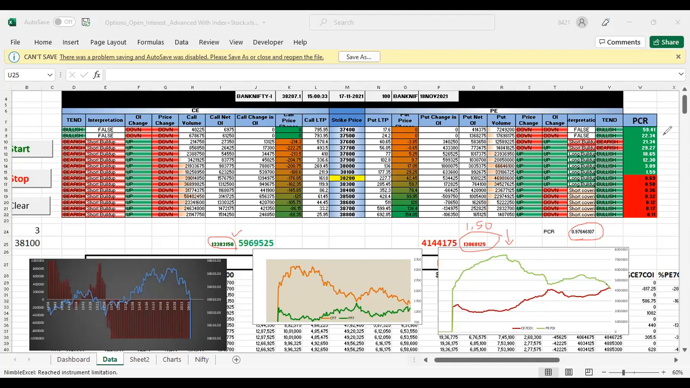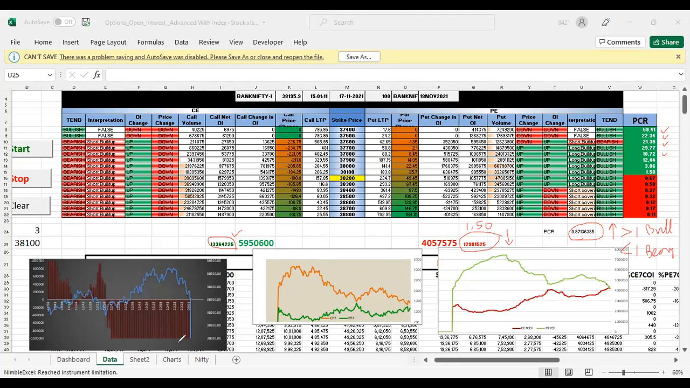This is the PCR of each strike price. If this value is greater than 1, we can say the market is bullish. And if this one is less than 1, we may say this is bearish. This keeps changing, sir. Within 10 minutes, 15 minutes it keeps moving up and down, changing again and again. Today morning it was higher.